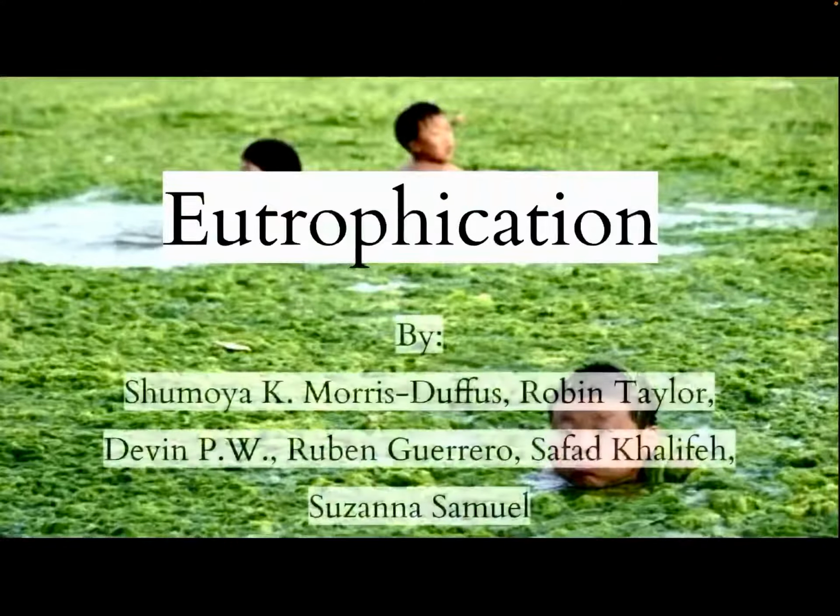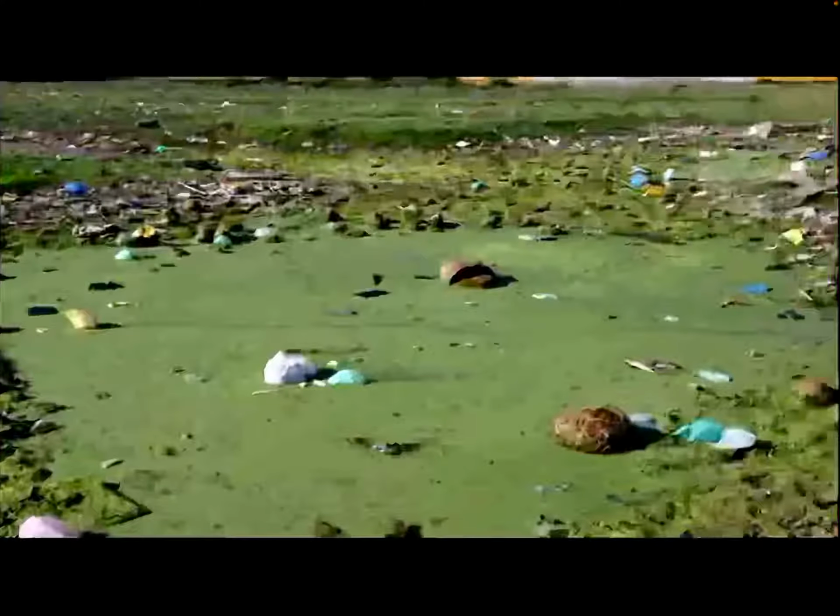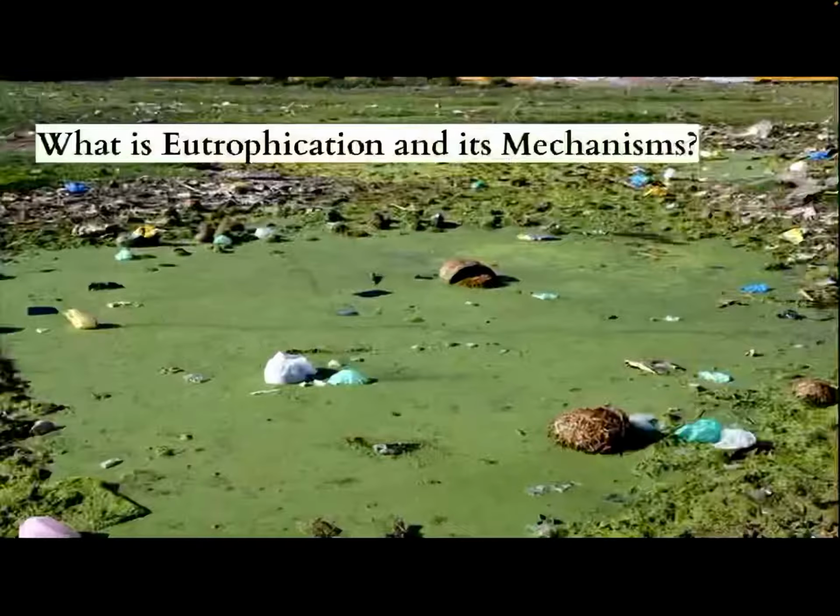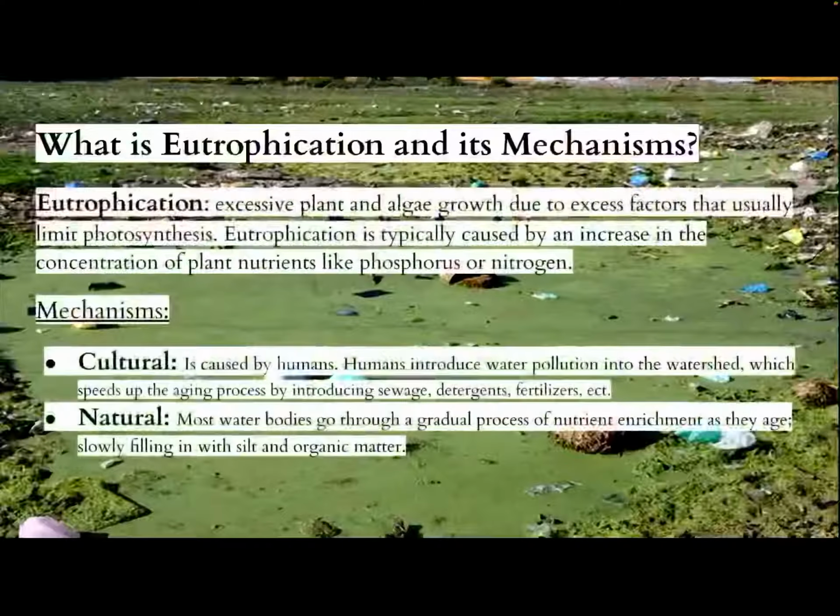Eutrophication. Eutrophication is the excessive plant and algae growth caused by excess factors that limit photosynthesis. These factors include lack of nutrients like phosphorus and nitrogen. Types of eutrophication include cultural and natural.